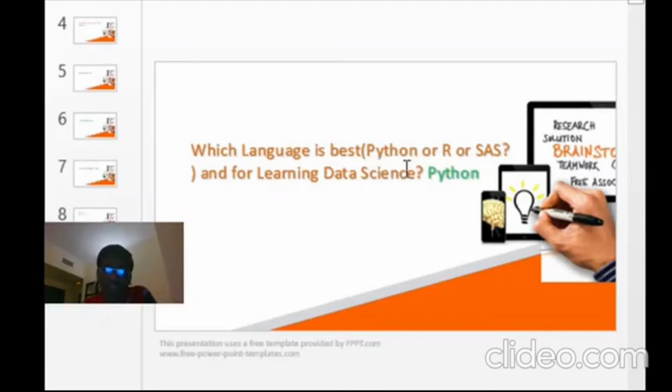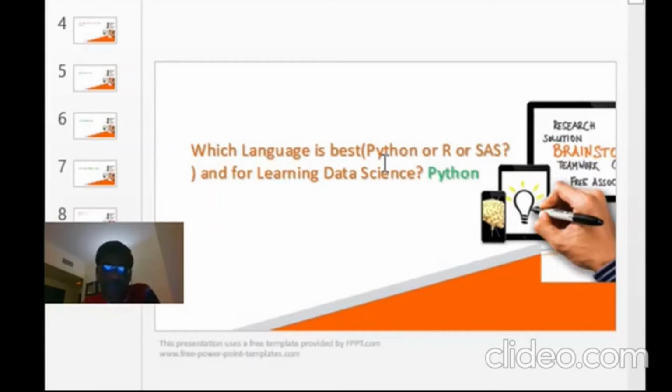If you ask me approximately, how many jobs will be there in these fields? For example, in SAS, I am not very sure actually, but I can say that if you take R and Python only, these two, then 40% of the jobs will be in R, and 60% of the jobs will be in Python.